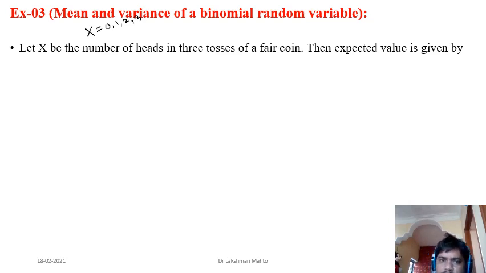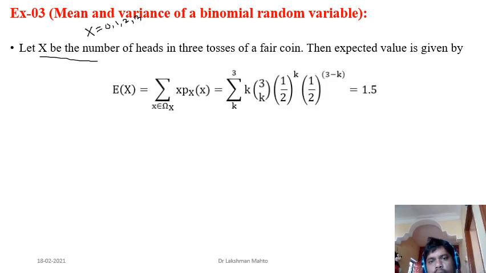So this random variable is a binomial random variable. Why? Because if you try to find the probability mass function of this random variable, it always takes the form of a binomial pattern. So that's why it is a binomial random variable. And now, how to find the expectation? We take a specific value of the random variable, multiply it with the corresponding probability mass function value, and sum it up for all the values of the random variable. Then we get the expectation.